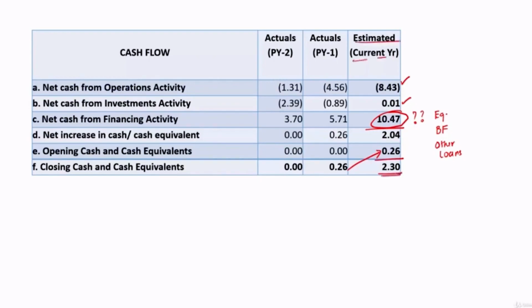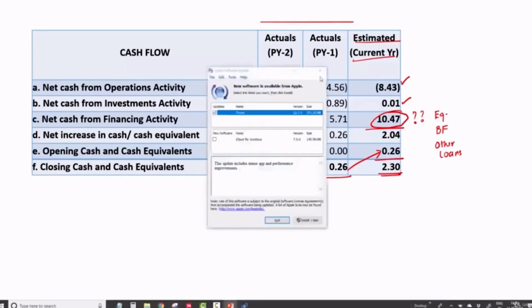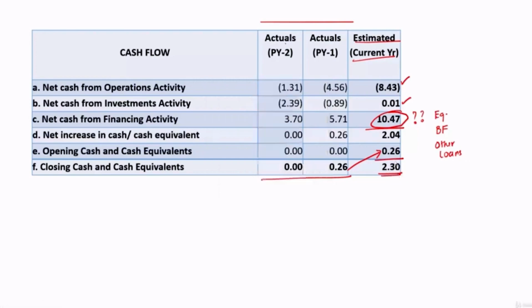Now this is only an estimate, it may or may not happen, but it should be as realistic as possible. But these two are actuals, and the reasons for the deviations or higher levels, all those have to be explained. Sorry for that. So this is how we typically analyze the cash flow statement in loan proposals.